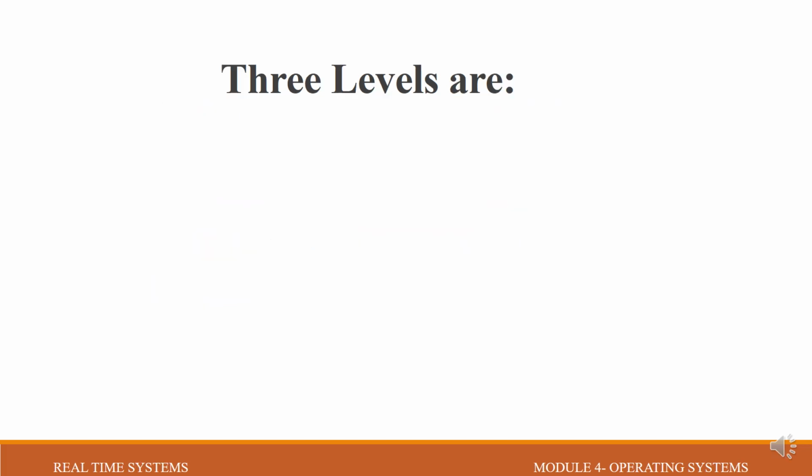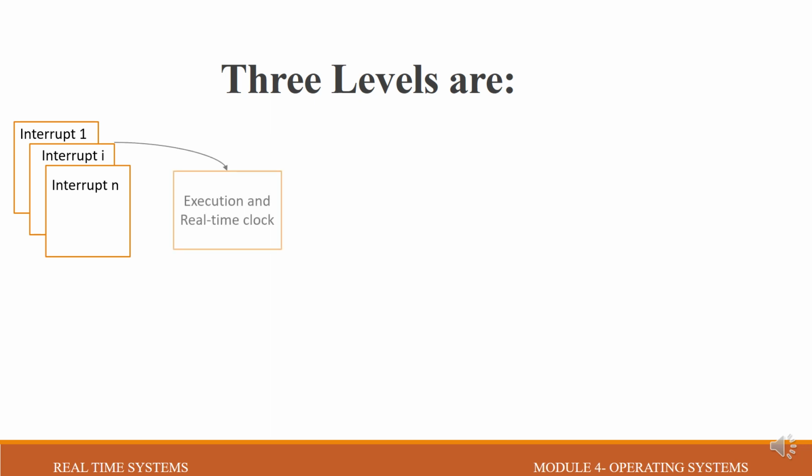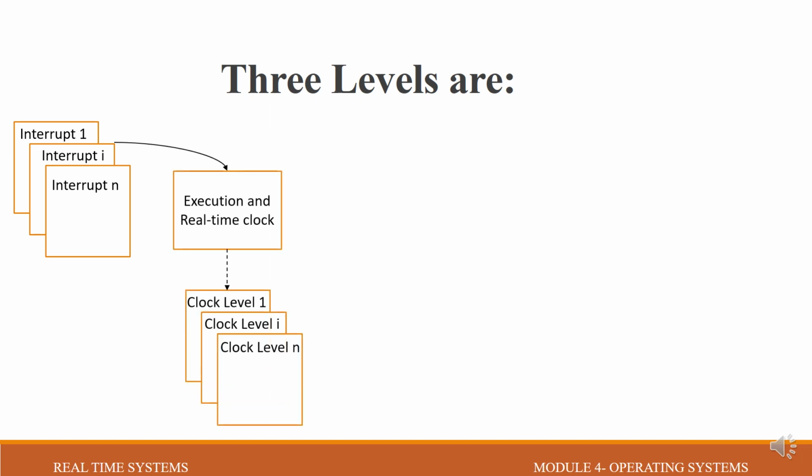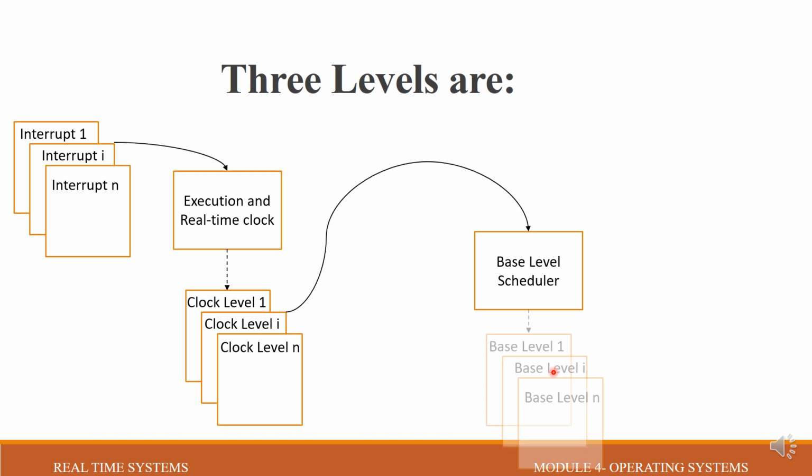So the three priority levels are the interrupt level, clock level and the base level. Basically at the interrupt level we will have tasks of the highest priority. When I say highest priority, these are the tasks which require fast response time, maybe measured in milliseconds or microseconds. So always the importance is given to the highest priority task. After executing this highest priority task, it transfers its control to the next two lowest priority levels.